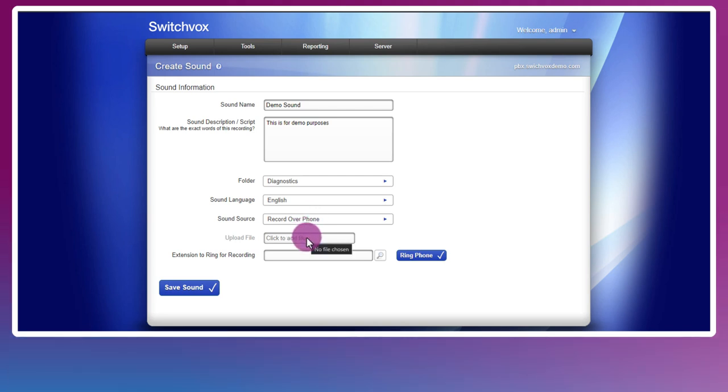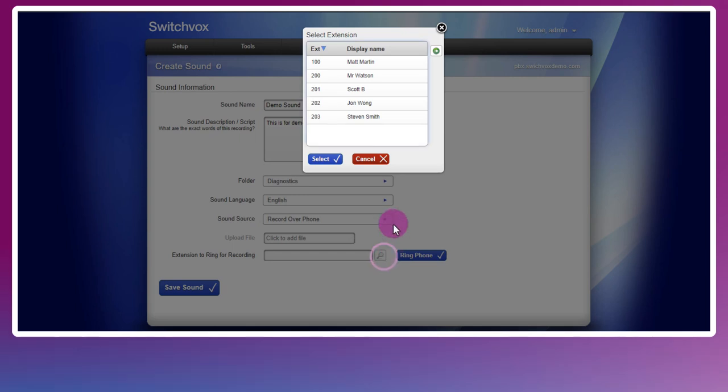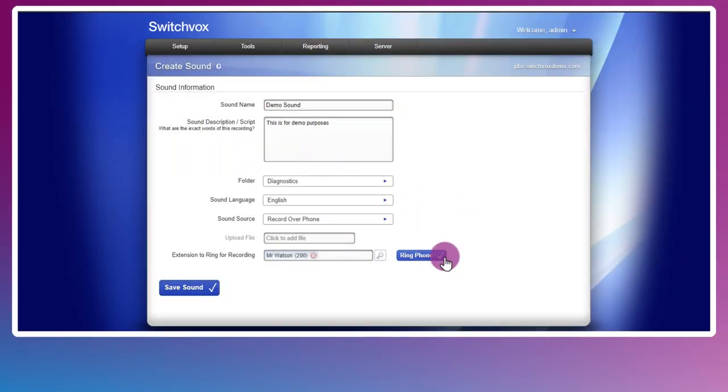Now we can either upload this from the local drive, first by clicking upload file, of course, then we can choose the local drive folder and file. If we want to record over the phone, we can do so here by either entering in our extension, or we can select it from the list. So for example, if I choose extension 200, and we're going to hit ring phone, and that should ring the D60 next to me here.